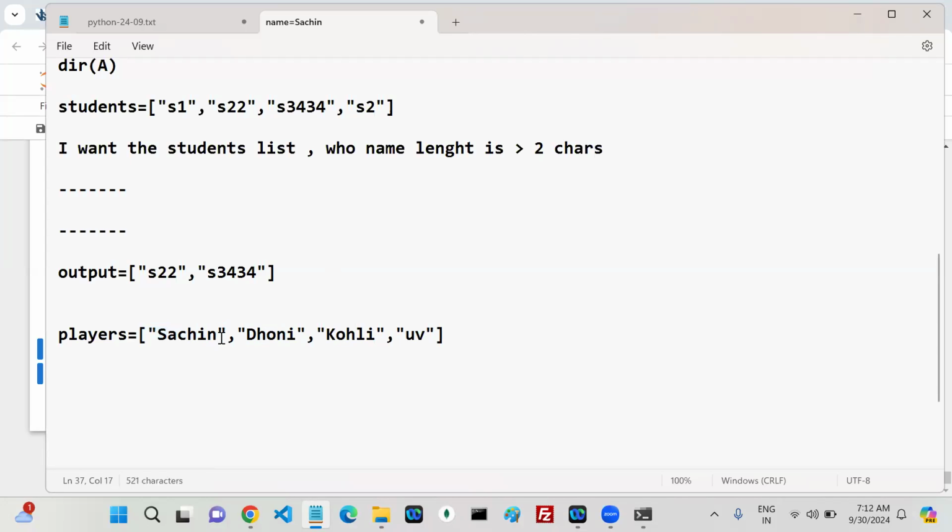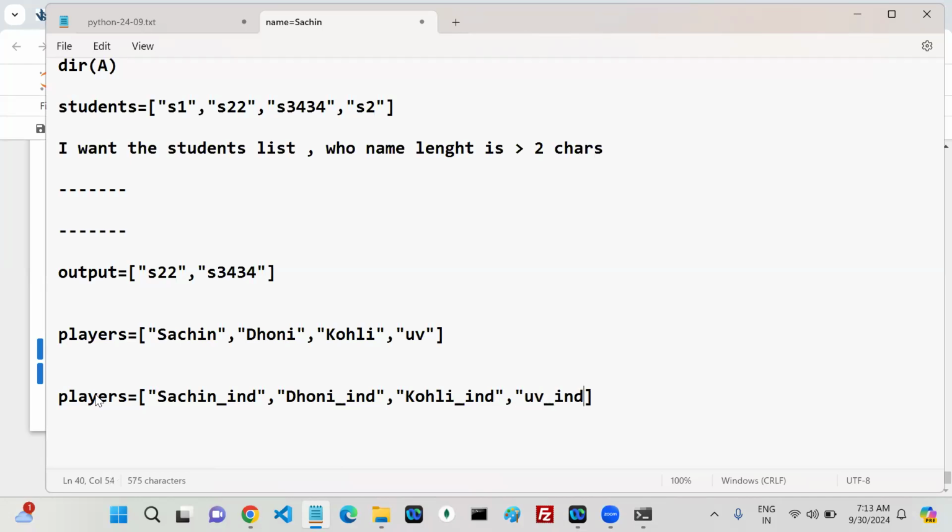So I want the output like my players equals to: Sachin underscore India. Next, Dhoni also underscore India. Next, Kohli also underscore India. Next, UV also underscore India. This is my output. If I give this as an input, I want this output. Can anyone tell me how we can do it?